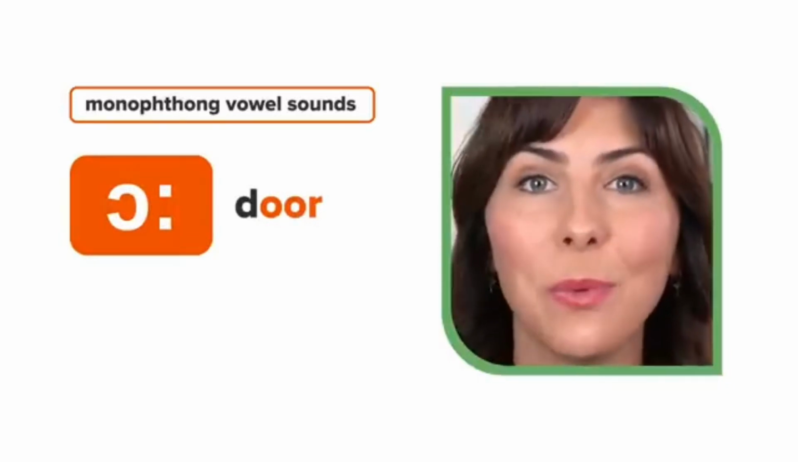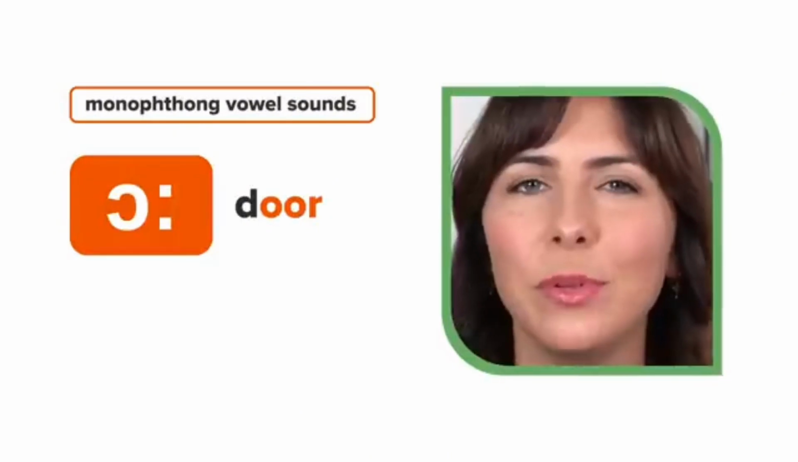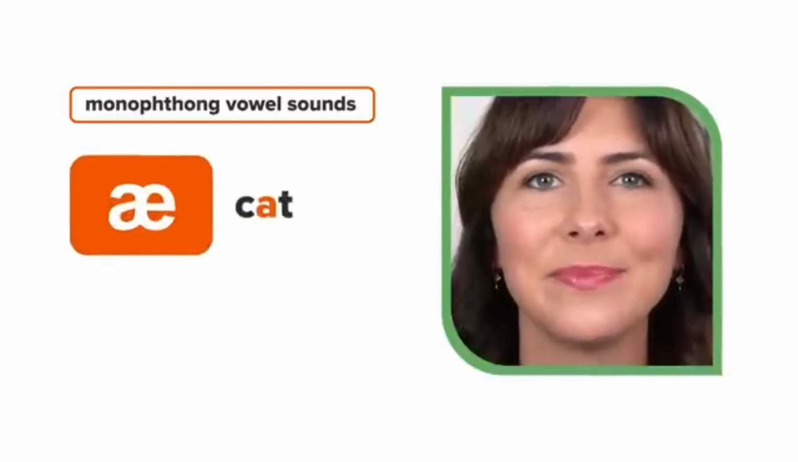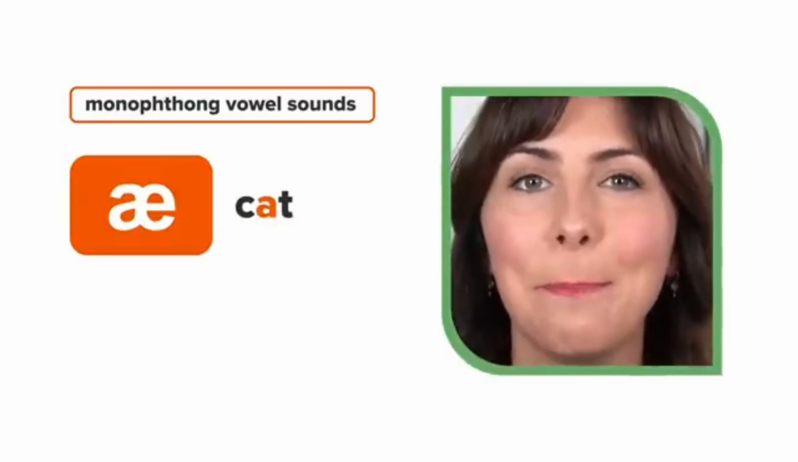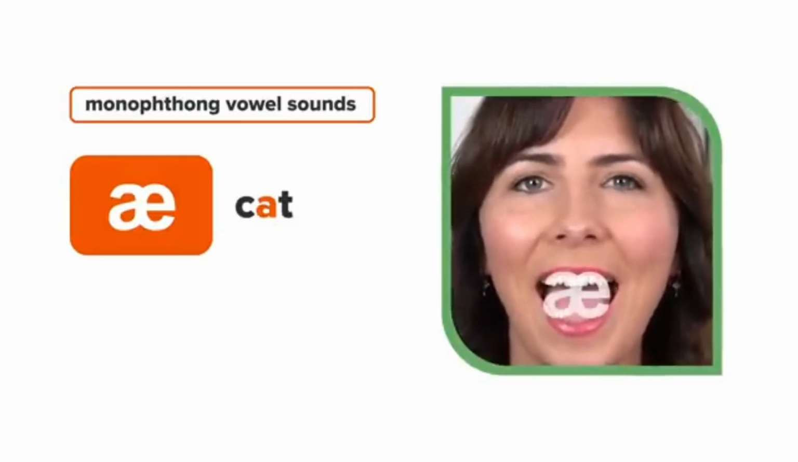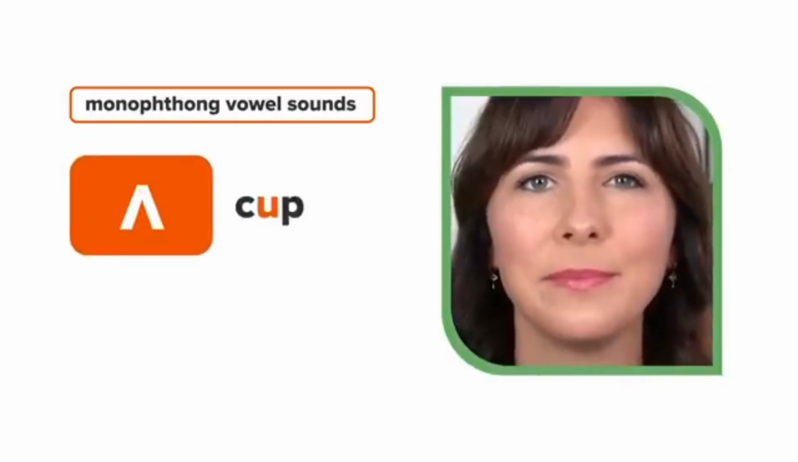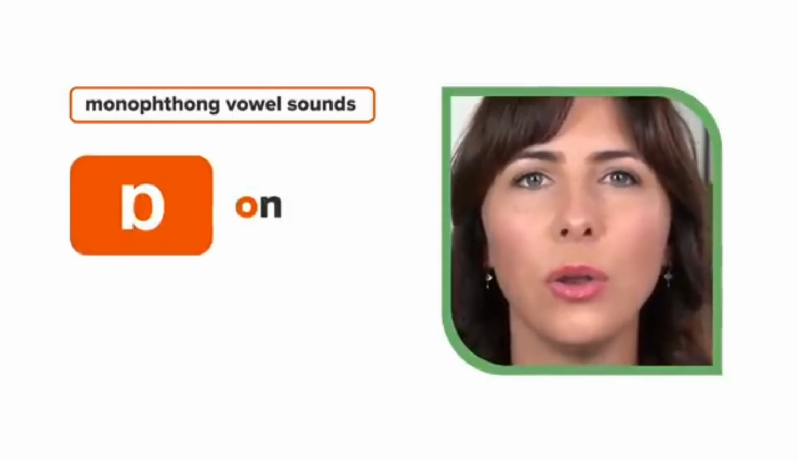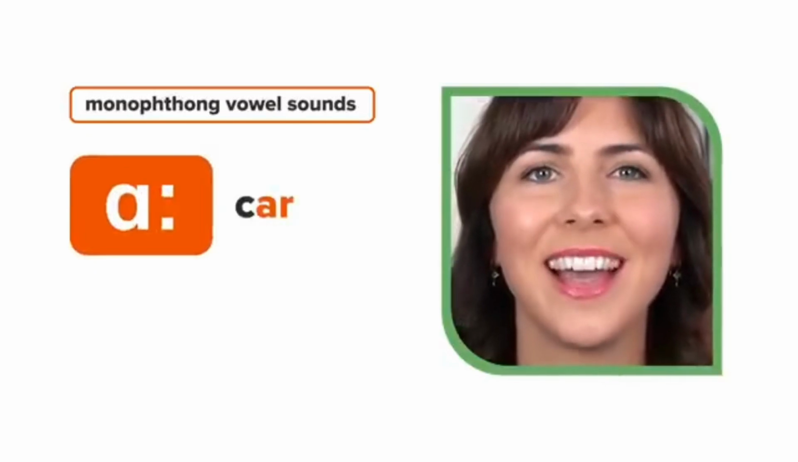I like to remember this one by imagining the shape of my lips, the same shape as that symbol. Or, a. And again, I like to remember the shape of my mouth with this symbol. It's big, it's open. A. Cup. On, car. So here's a quick tip.